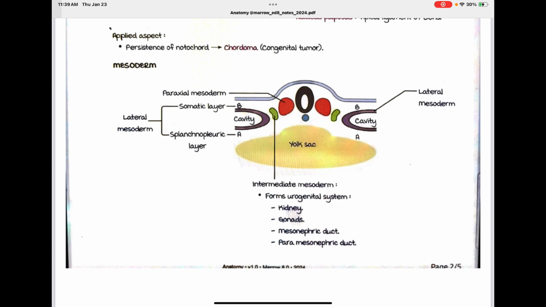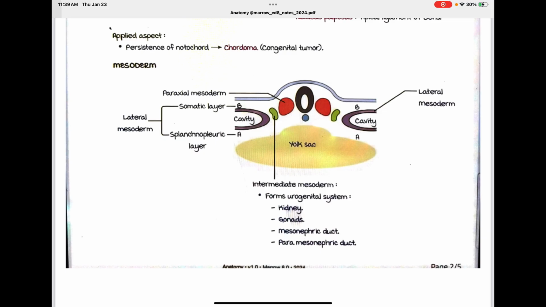This is the yolk sac, and then the lateral mesoderm, which they have divided with a cavity into side A and B. The side towards the yolk sac they have called the splanchnopleuric layer, while the opposite side is called the somatic layer.